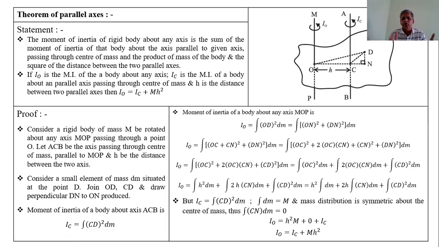Mass is equally distributed around the center of mass point. So the integration of CN dm is considered 0. This is according to the definition of center of mass.